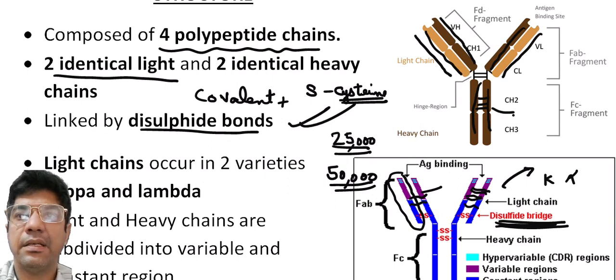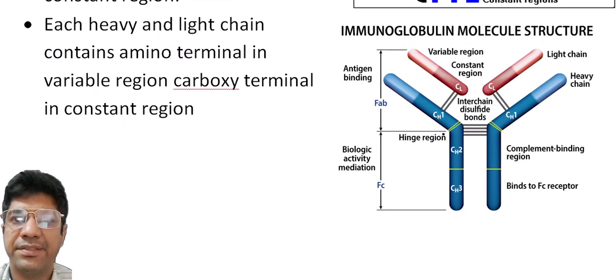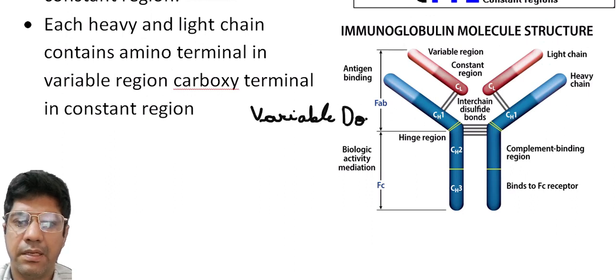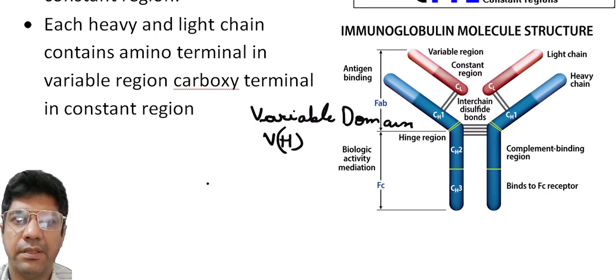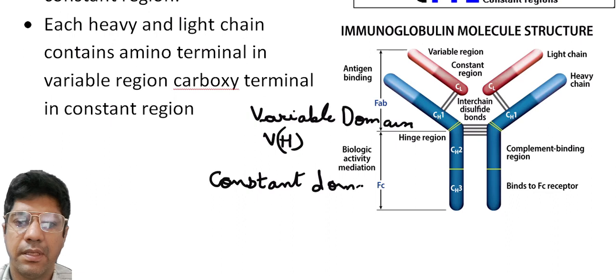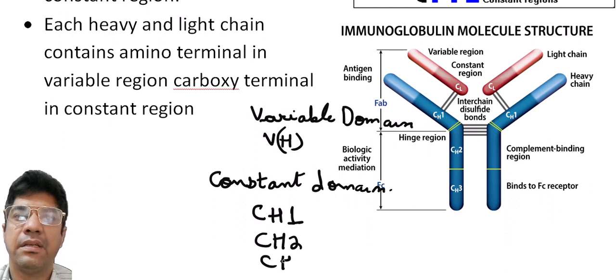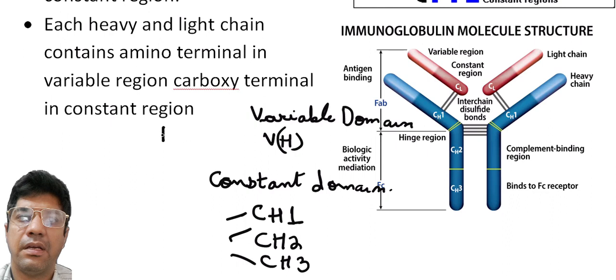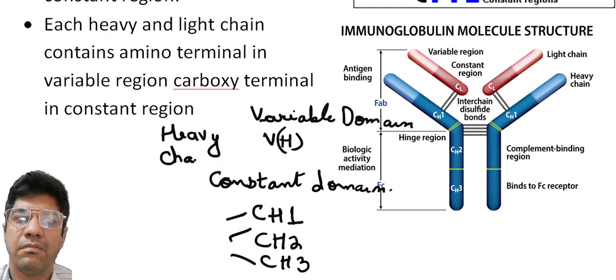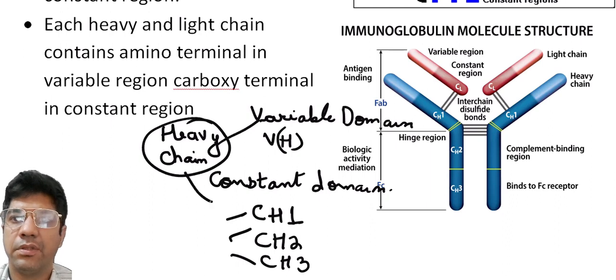Each heavy chain has a variable domain, that is VH, and 3 constant domains: CH1, CH2 and CH3.